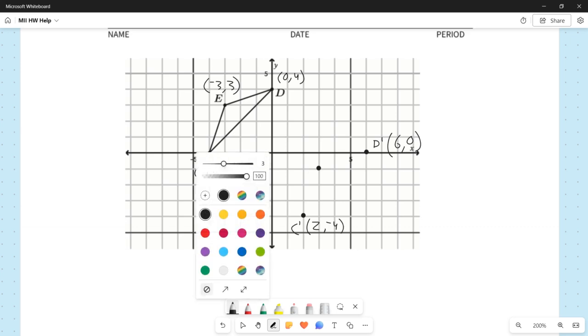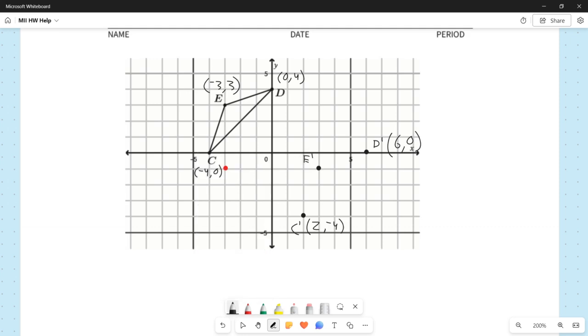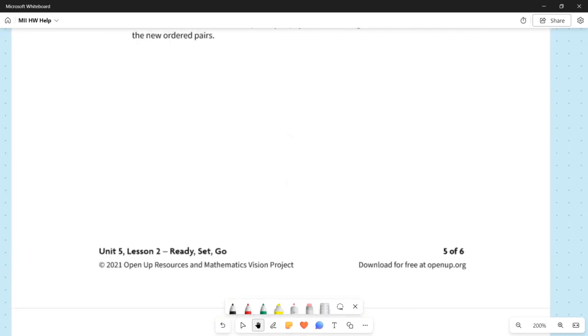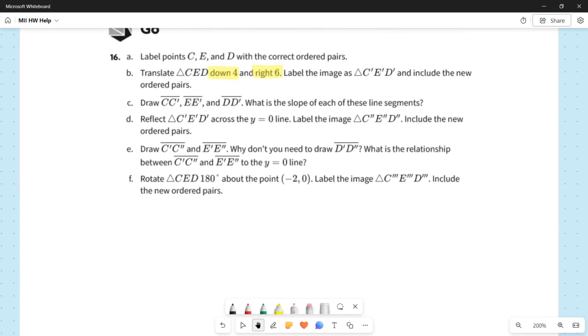And that is E prime. So that's E prime. And my coordinates here are, again, no matter how you get there, (3, -1). And that's it for part B. So we can actually stop there before we go into part C.